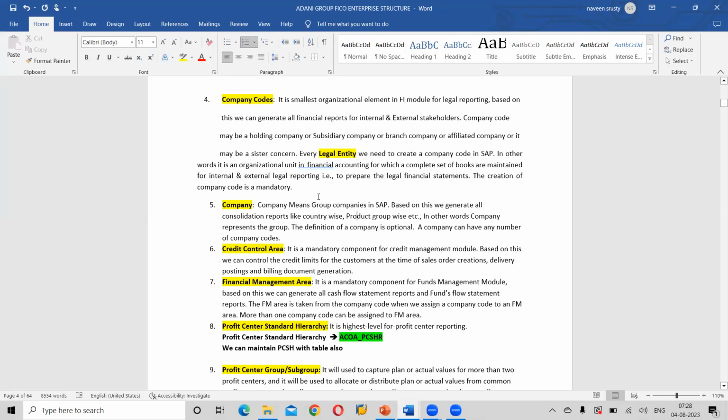Credit control area. The credit control area is a mandatory component for the credit management module.